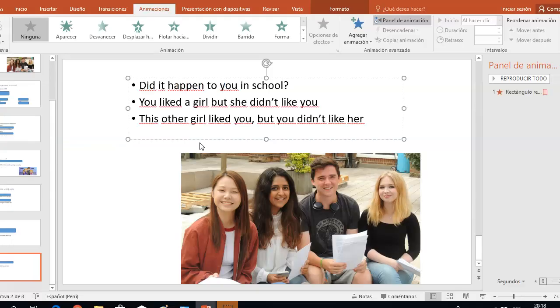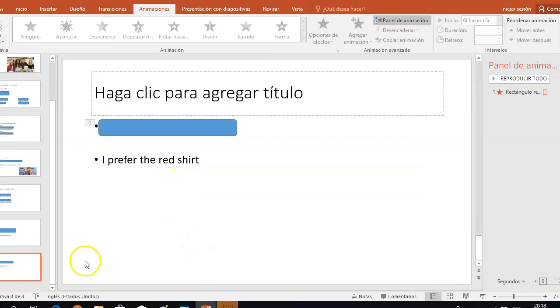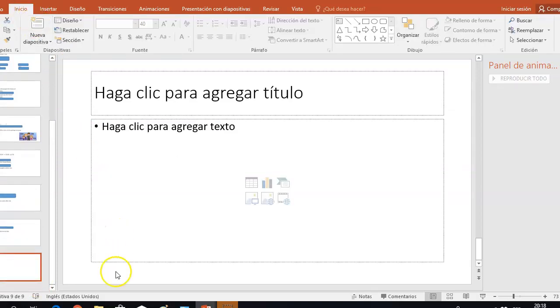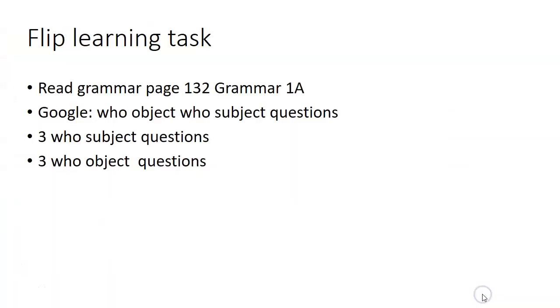Okay, so this is all up to now, but I want to give you a task. This is the task by tomorrow. We have to read the grammar on page 132, and maybe you can take a look in Google.